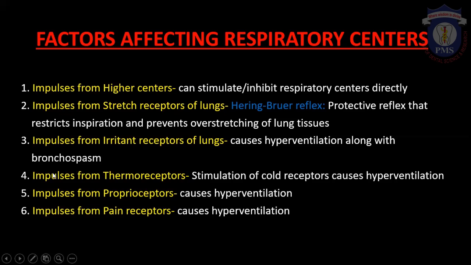Now, the next factor affecting is impulses from thermoreceptors. As you all know, thermoreceptors are the cutaneous receptors which give response to change in the environmental temperature. There are two types of thermoreceptors, cold and warm receptors.